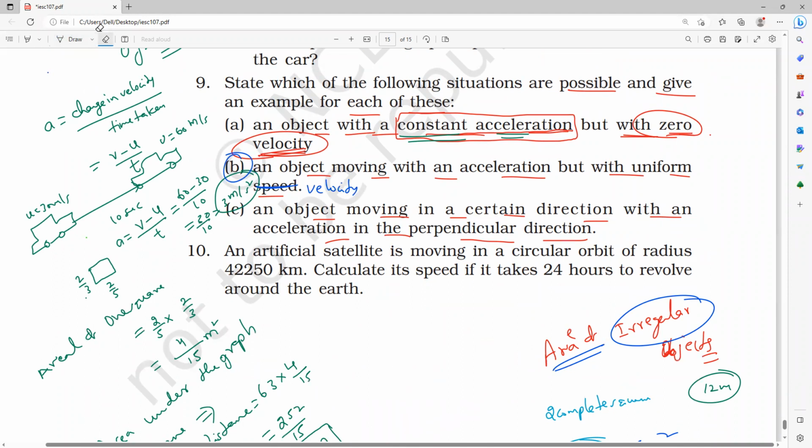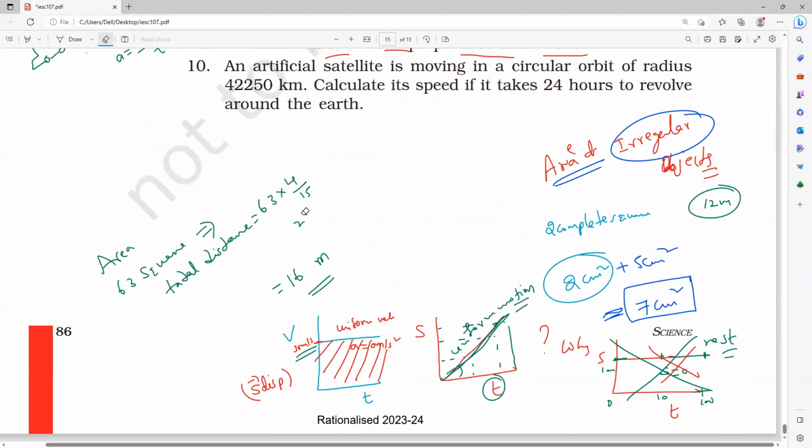Now you tell me, what example can anybody give? First, tell me right or wrong. I want to know what you are feeling. Wrong, sir. Correct, sir. If it is correct, give an example. If it is wrong, why is it wrong? I want to know.